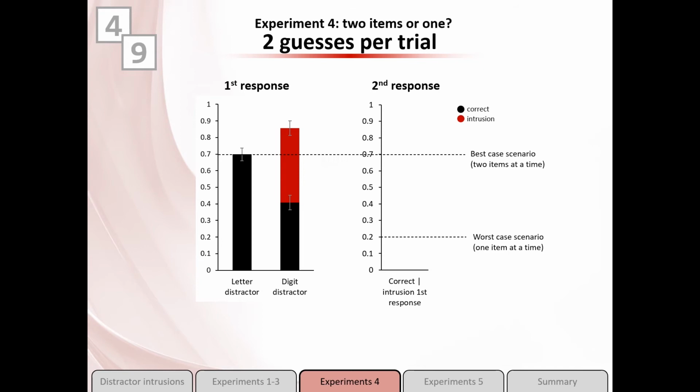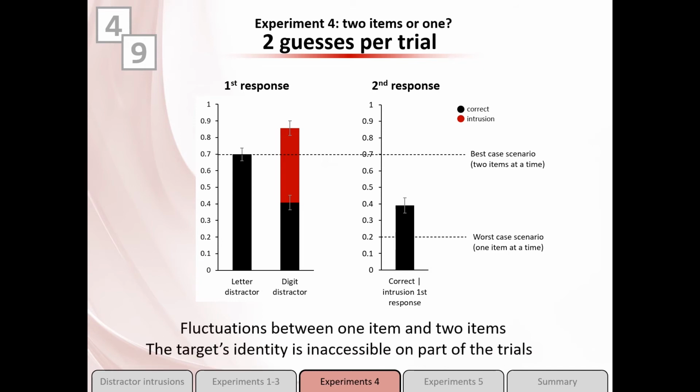What do you think happened? Well, it was in between. Higher than chance, but far lower than the best case scenario. That means that we fluctuate between 1 item and 2 items, and also suggests that the competition between the target and distractor reduces the likelihood that the target will be encoded.